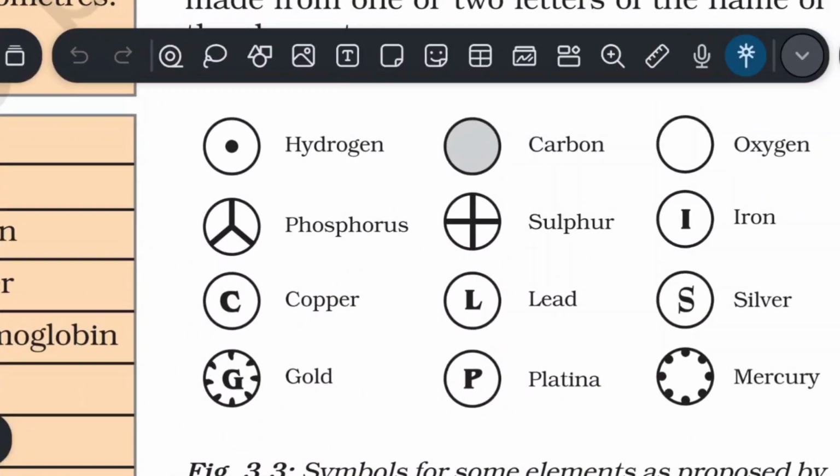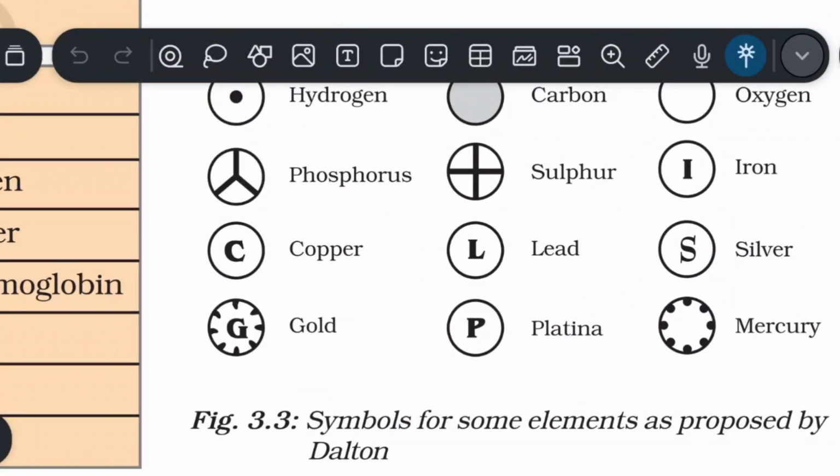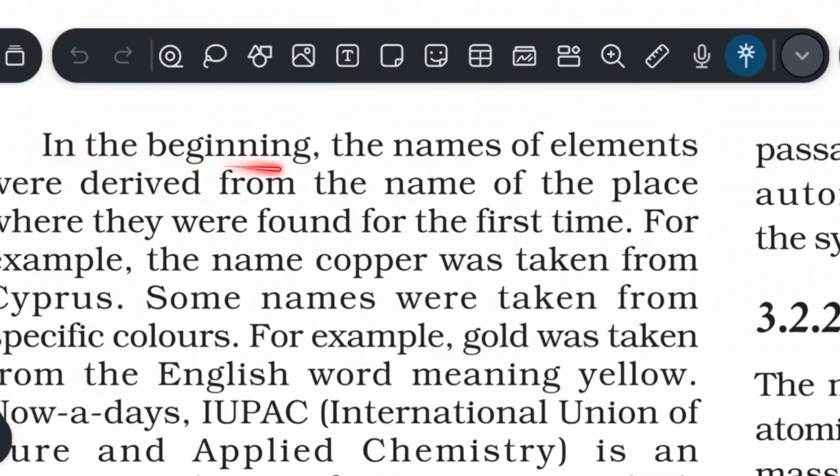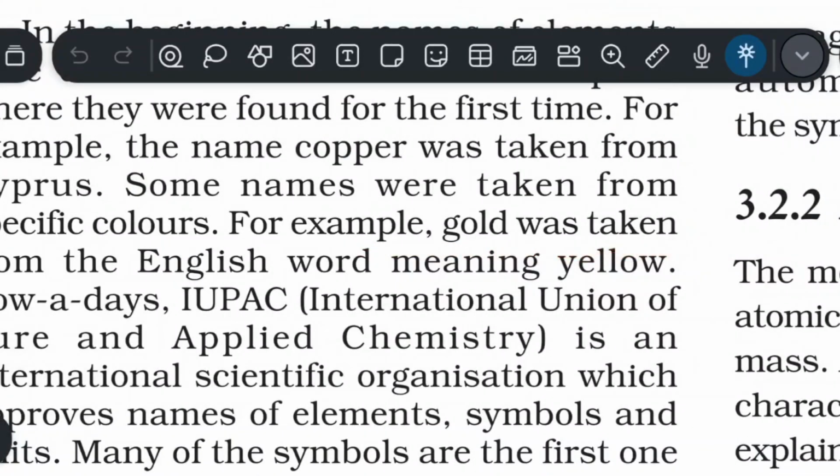Pause the video, observe the symbols. In the beginning, the names of elements were derived from the name of the place where they were found for the first time. For example, the name copper was taken from Cyprus. Some names were taken from specific colors. For example, gold was taken from an English word meaning yellow.